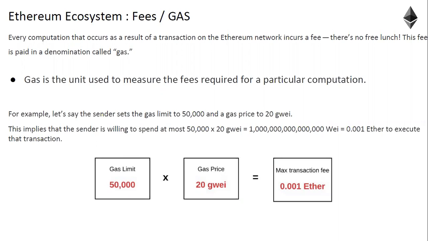So whatever gas consumed multiplied by the individual gas price equals the transaction fee. Now let me give you a metaphor for easy understanding.